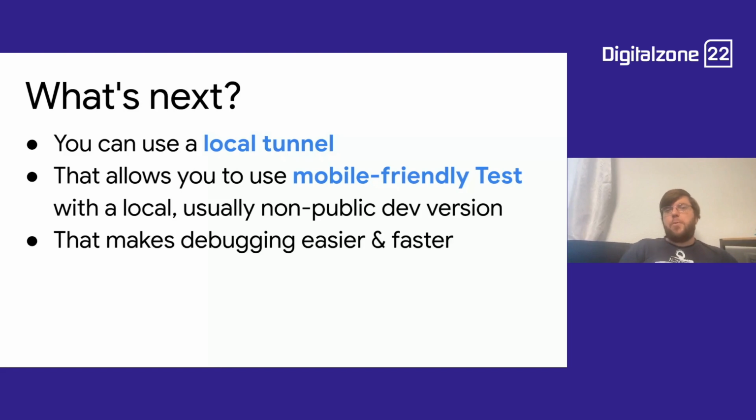What does that mean? Well, basically, the developer has a local version, basically a web server on their computer, that is available only to their computer and the local network. But when they run a tool like Local Tunnel or ngrok, they get a temporary public URL. And that temporary public URL can then be used to allow other people to look at it over the internet, so to speak. Which means that things like the mobile-friendly test can access this.